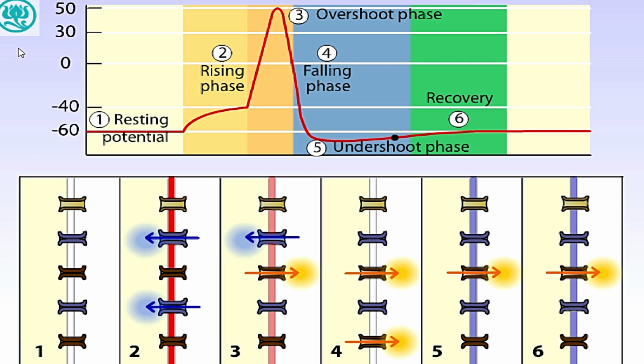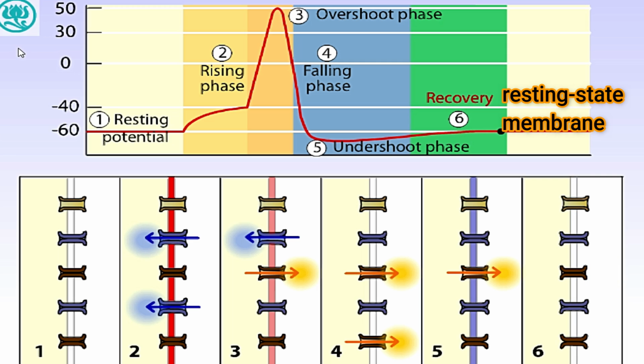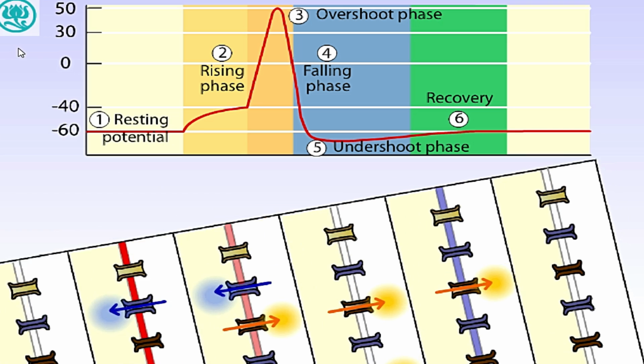During the recovery phase, the membrane potential returns to the original steady state resting potential. This occurs as the delayed potassium channels that were open during the action potential now close. The membrane potential is now determined by the other channels normally open at the resting potential.